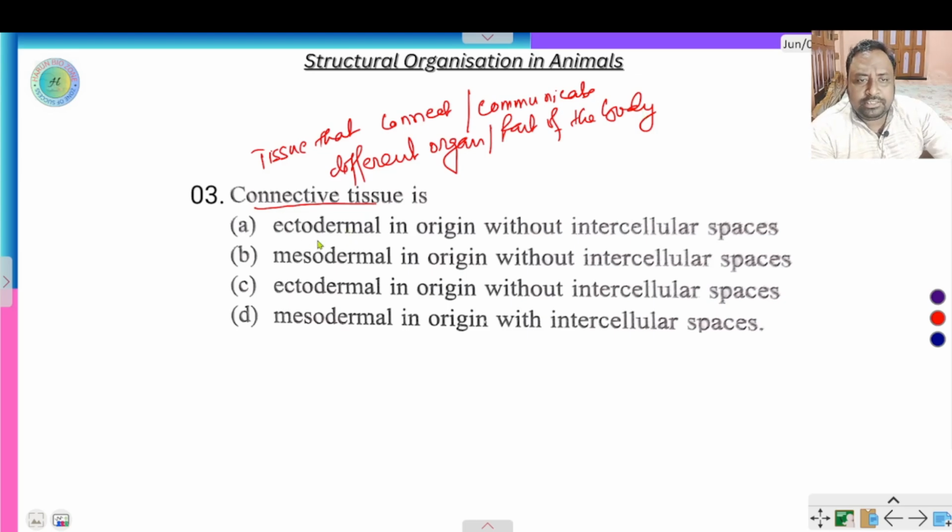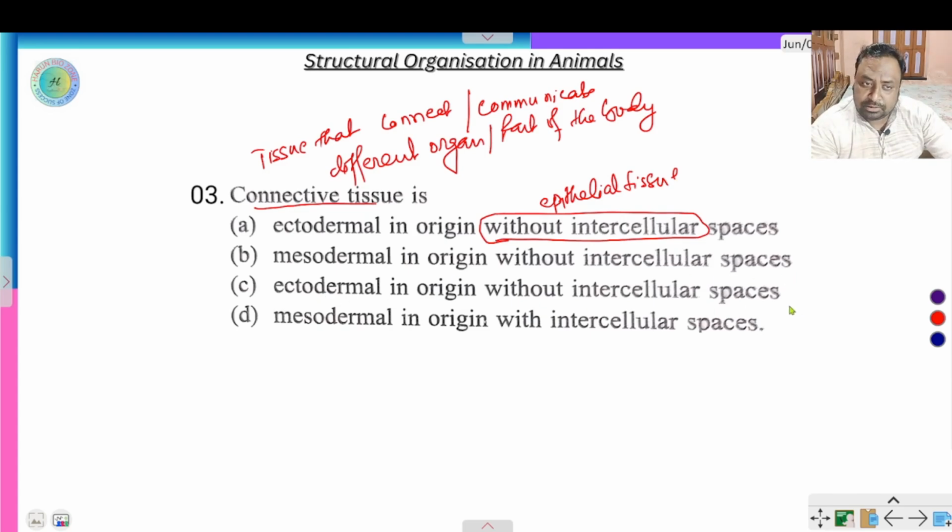The options: connective tissue is ectodermal in origin without intercellular space; mesodermal in origin without intercellular space; and so on. Here the right answer is mesodermal in origin and intercellular spaces are present.